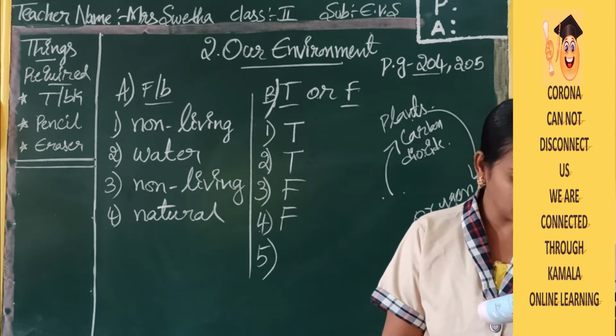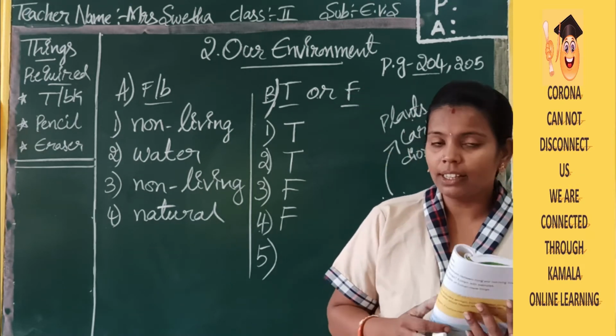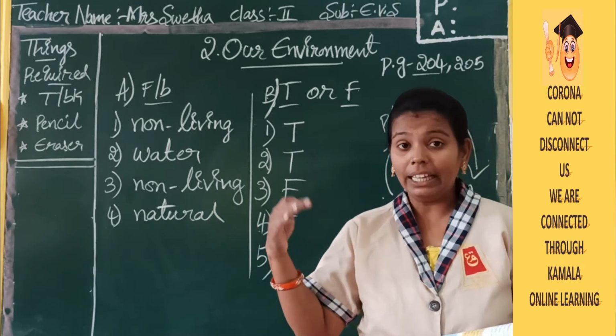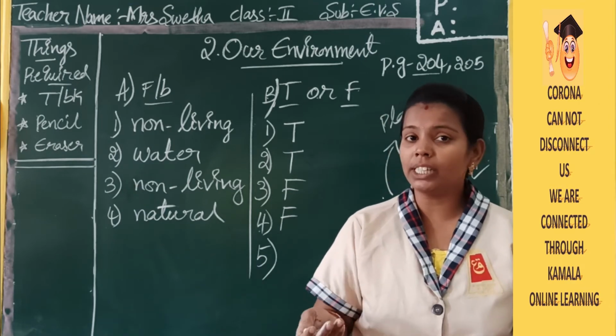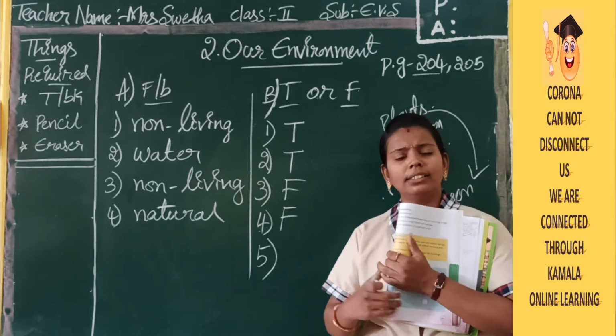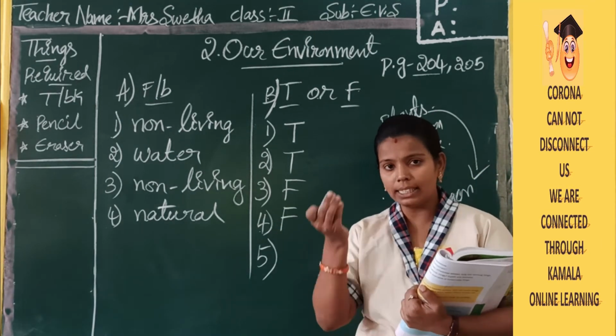Living things grow, develop and change. So what they are saying is living things will grow, they will develop by themselves, and they will have some changes. Is it there or not? Let us take the example of a plant, a seed.